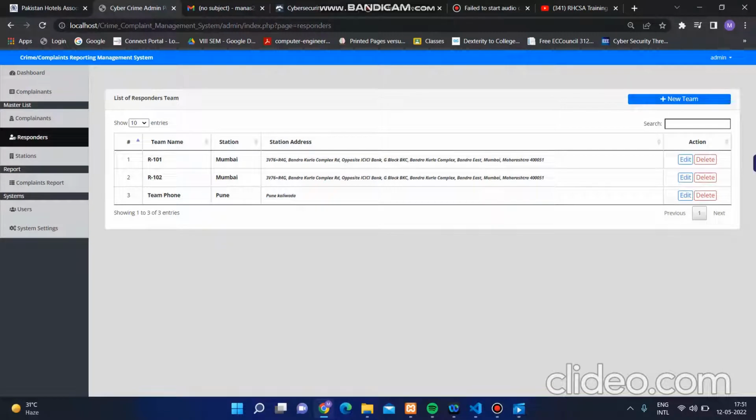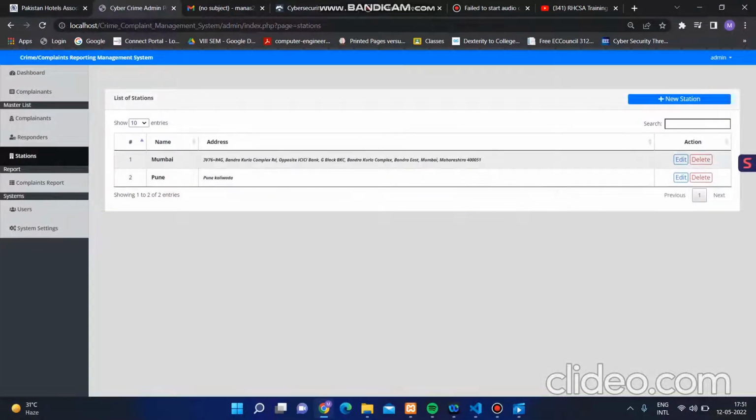You can directly edit this team. Then after this, there are also some stations. There were only two stations we created for my final year project, that is Mumbai and Pune. Mumbai was the actual address of the cyber cell, and for Pune I did not have any ideas, so I added this only for random purposes.